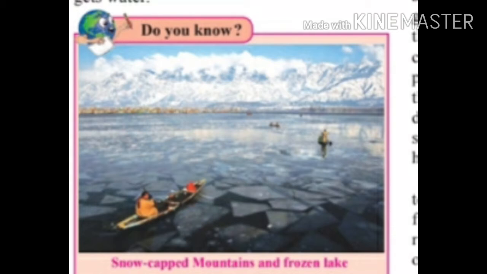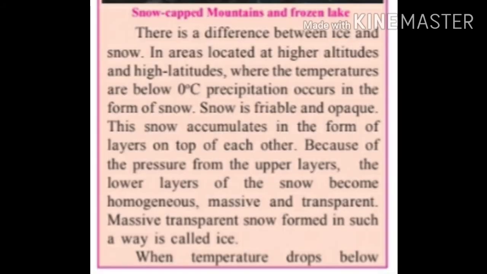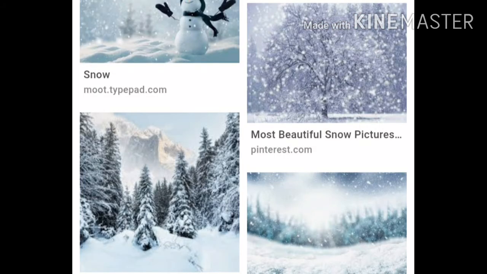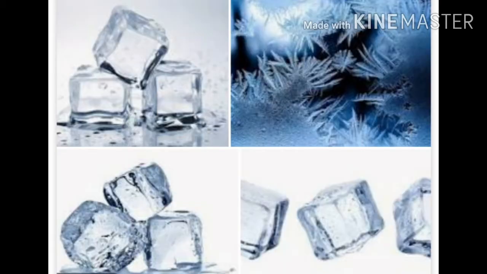In areas located at the high altitude, at the high height, and the high latitudes, where the temperatures are below 0 degrees Celsius, precipitation occurs in the form of snow. Snow is friable and opaque. Opaque means snow is not transparent. This snow accumulates in the form of layers on top of each other. Because of the pressure from the upper layers, the lower layers of the snow become homogeneous, massive and transparent. Massive transparent snow formed in such a way is called ice. Snow is a thin layer and ice is a thick layer.